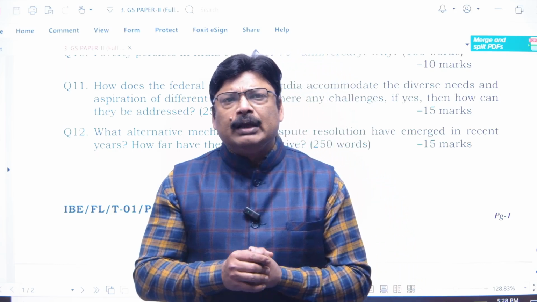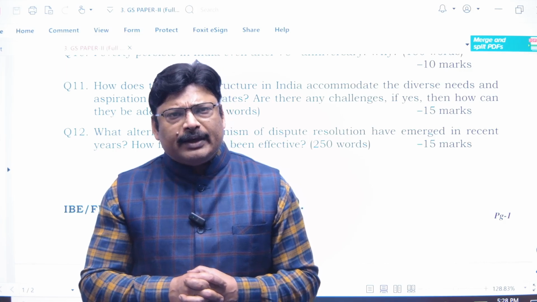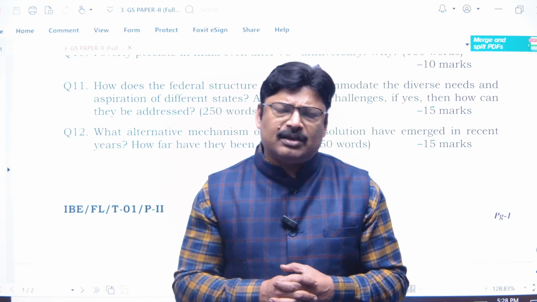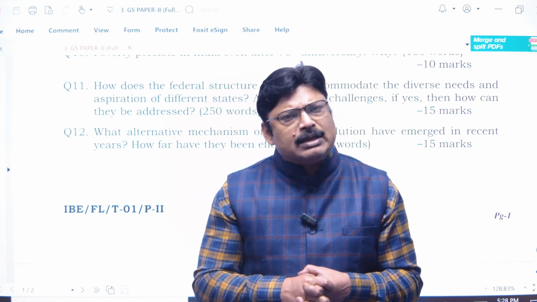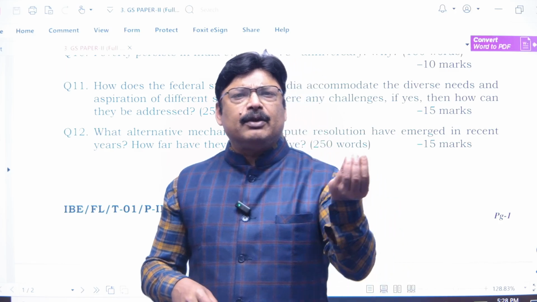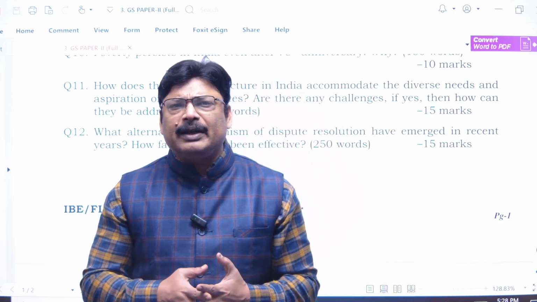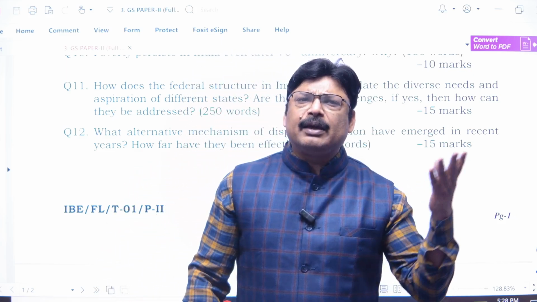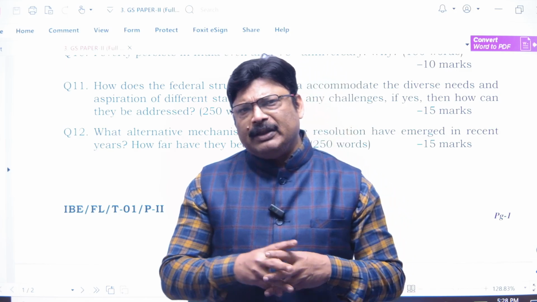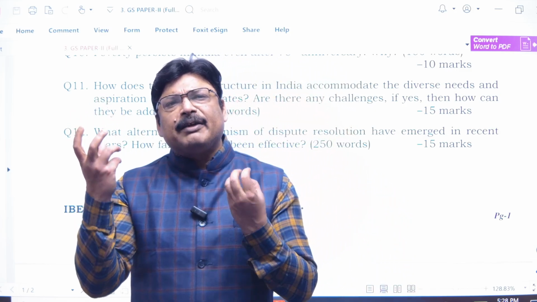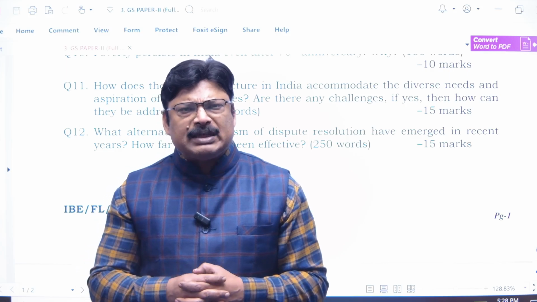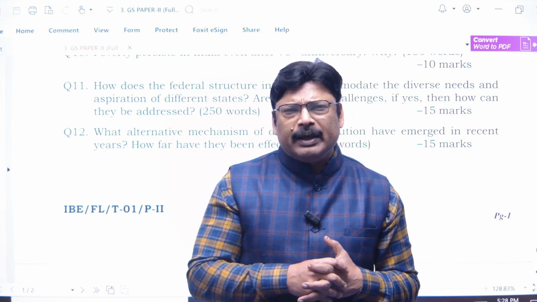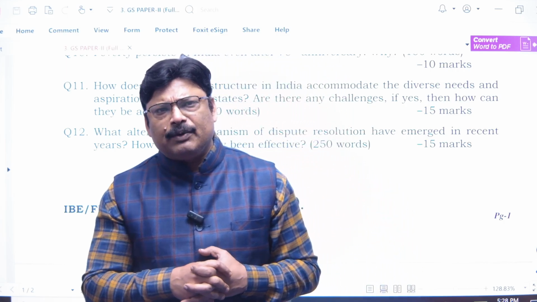First of all, the post of governor: he acts as the center's agent in a state, and that has been a problem, like in Delhi, where he was not letting Kejriwal do anything, right? And in other places like West Bengal, where the central party is different from the state party, the governor is obviously a controversial figure.